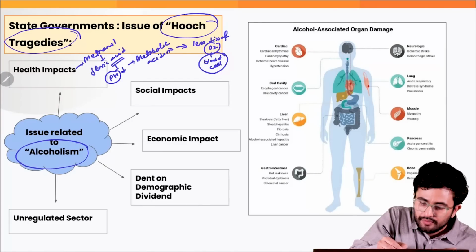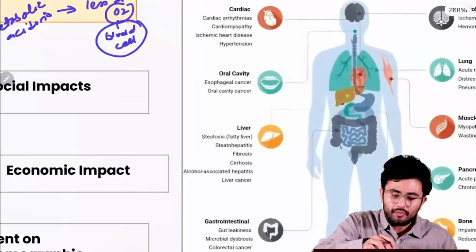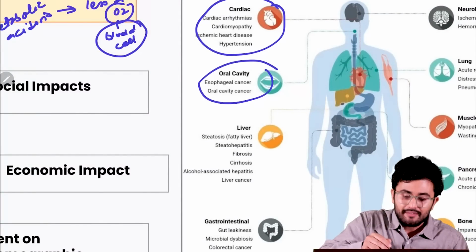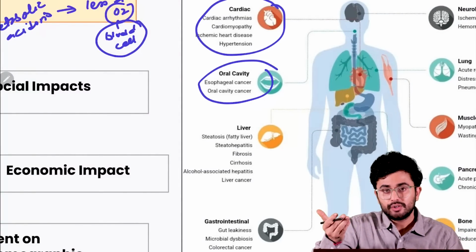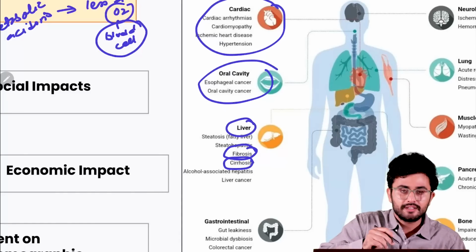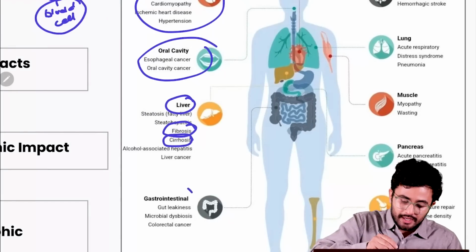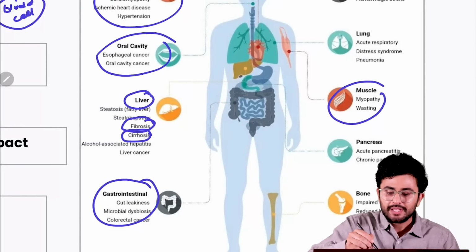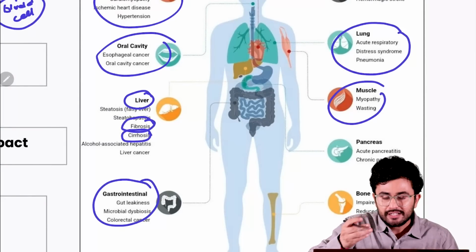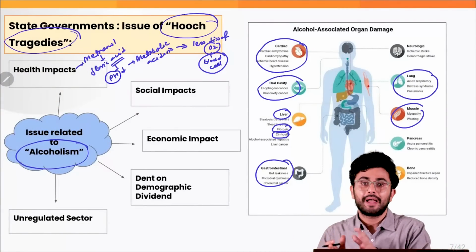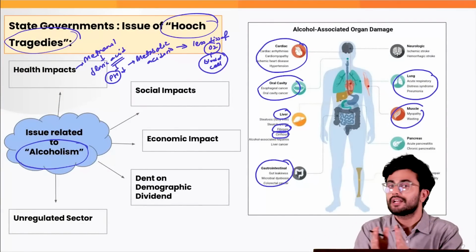Thus, over a period of time, this alcohol consumption leads to various kinds of issues, as for example, cardiac arrest, oral cavity problems, even leading to the formation of cancer, fibrosis or cirrhosis, which you hear of with the issue of the liver, gastrointestinal issues, myopathy, and acute respiratory disease, which occurs with the lungs. So there is a lot of health impact associated with this issue of alcoholism.